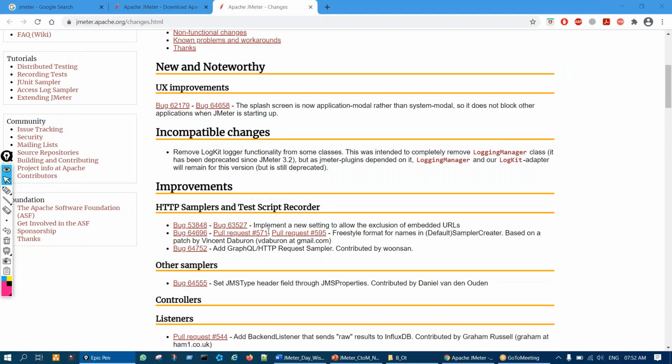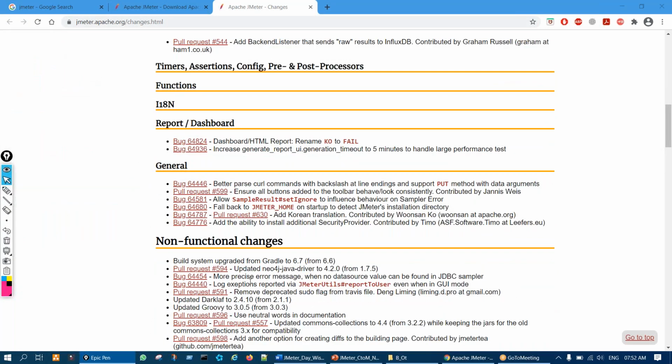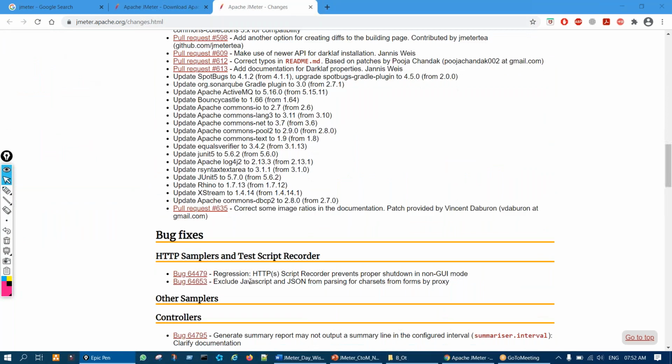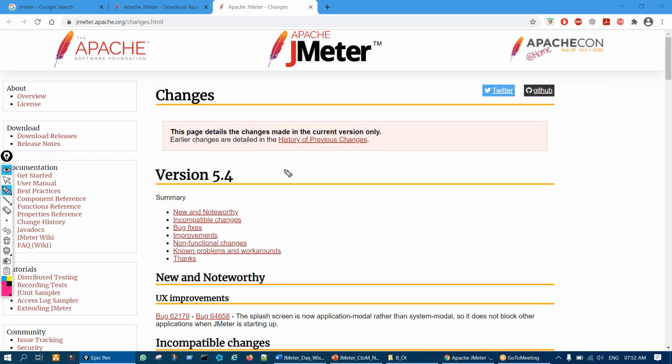Here is a list of changes they have given in this version, and they have given an option if you want to read the changes in all previous versions. So here is the link.